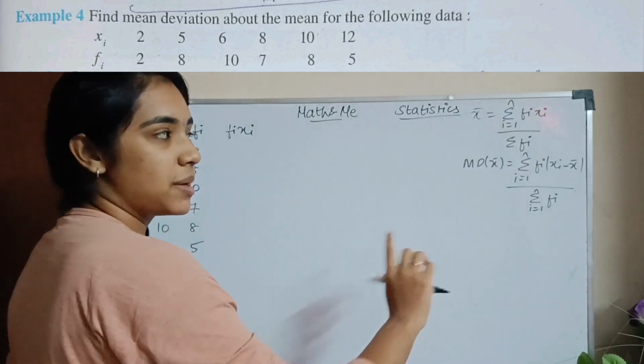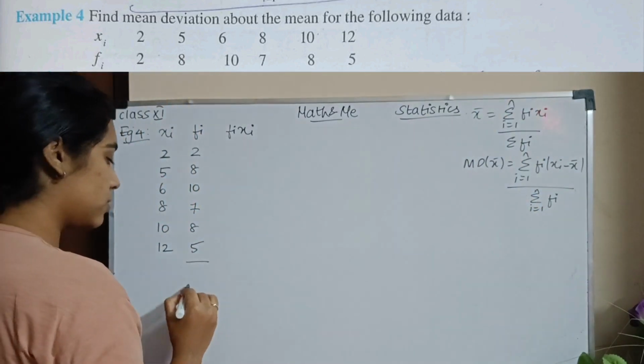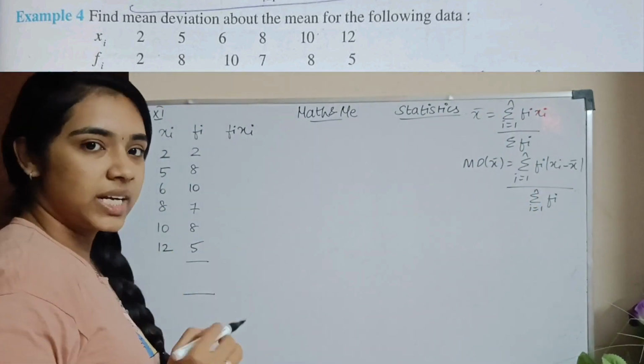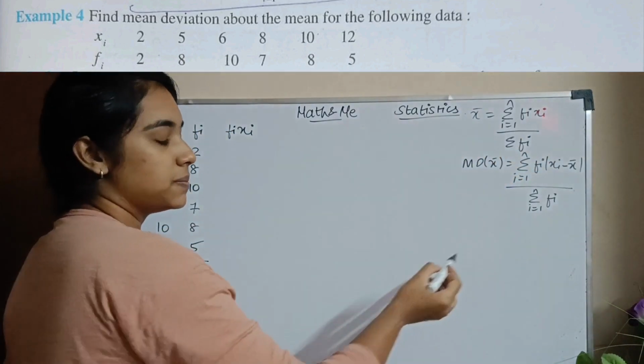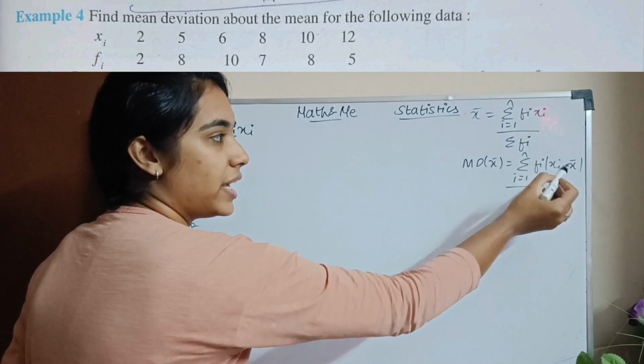x bar க்கு fi xi பண்ணியாச்சு. Sigma fi எங்க இருந்து வரும்? இங்க இருந்து வந்துரும். When I add all these values, it is sigma fi, addition of all these values. So in the formula we have written the tabular column. For this formula, I need fi times xi minus x bar.